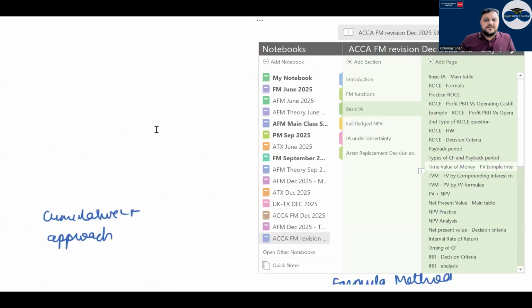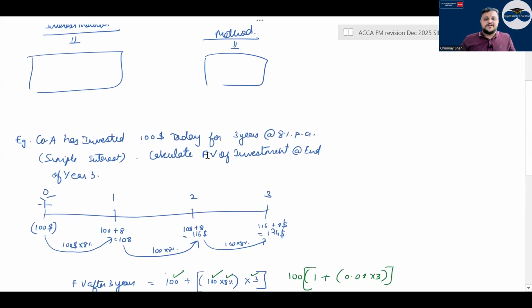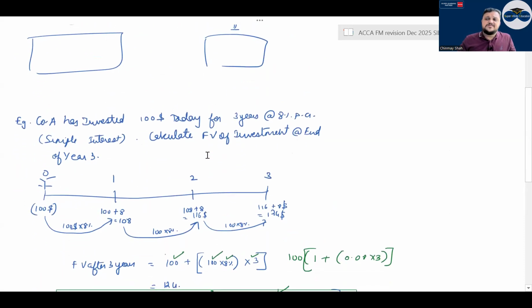Then we went into time value of money by simple interest method and by compound interest method. Simple interest method says what? Every year your interest or your discounting rate, correct? First we will say there is a future value formula. Future value formula says what?